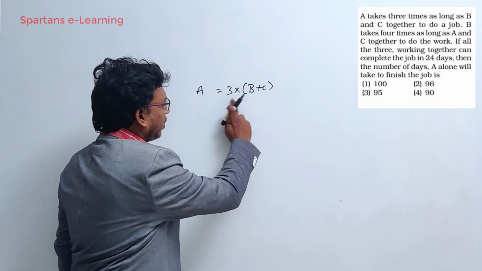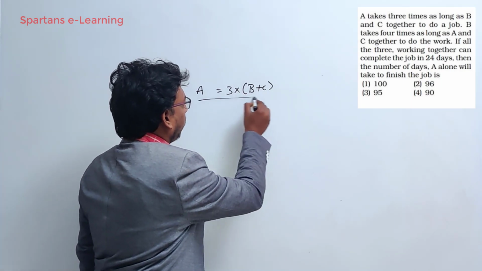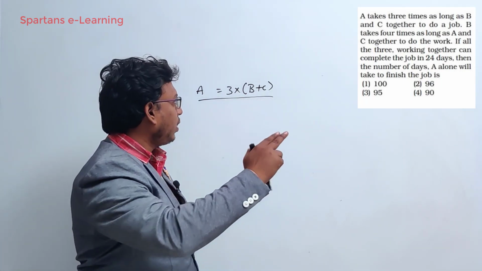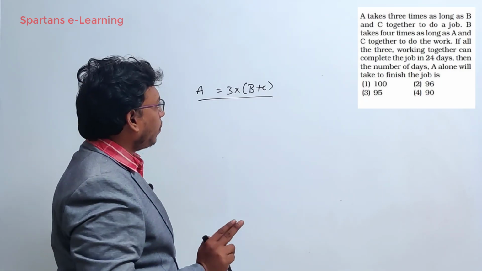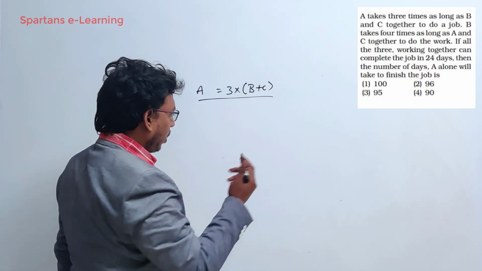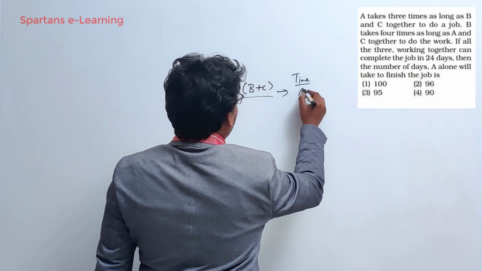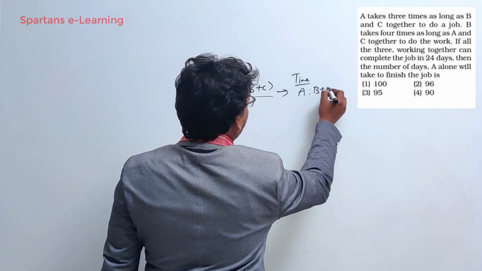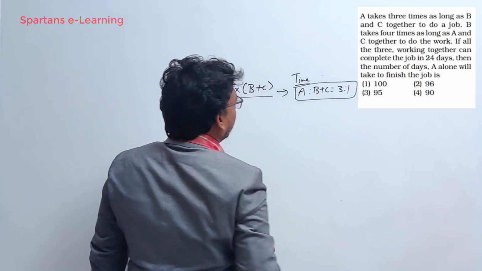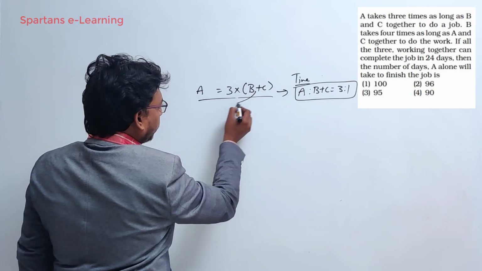So what is this? This is the arithmetic conversion, right? The question you converted into arithmetic form. It said that A takes 3 times as long as B plus C to do a job, right? So this is the time. Now what is the efficiency? Now let us find the time ratio. The time ratio for A is to B plus C is nothing but 3 is to 1, correct? So from this you can write this step. B plus C you take below, you send this side.